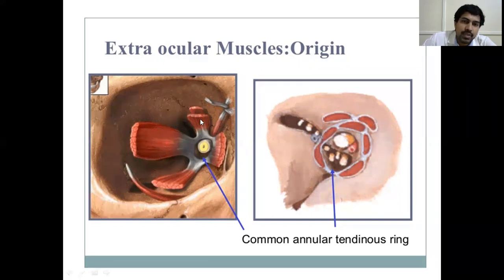That is, you can see the superior rectus muscle, the lateral rectus muscle, the medial rectus, and inferior rectus. So all the 4 recti muscles originate from a common annular tendinous ring, whereas the origin for the oblique muscles is different, which I'll tell you later on in the succeeding slides. So the extraocular muscles originate from a common annular tendinous ring, which is present surrounding the optic nerve.